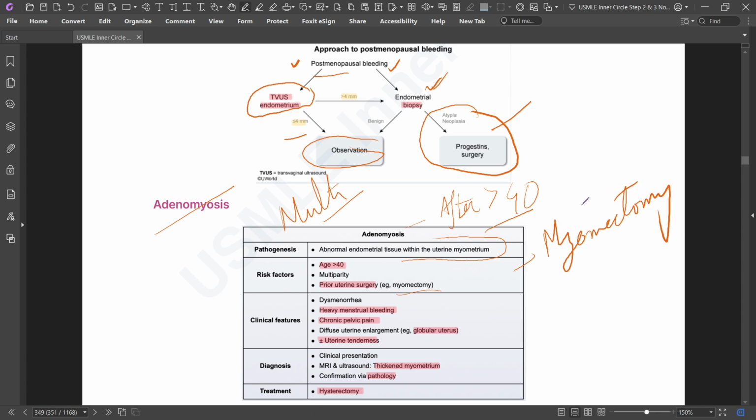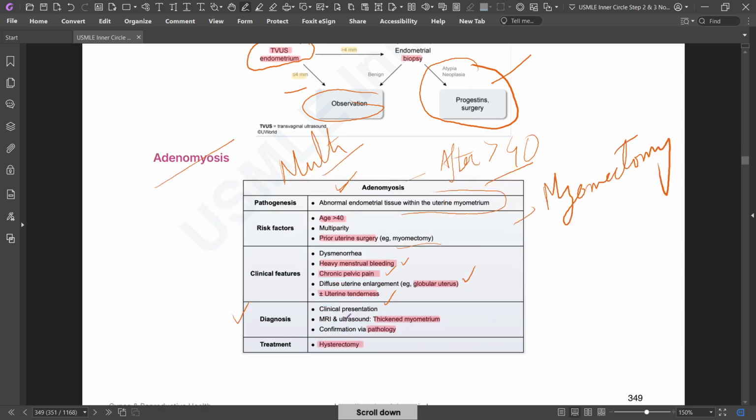Myomectomy, that means prior uterine surgery, is one of the causes of adenomyosis. It can cause dysmenorrhea, heavy menstrual bleeding, and chronic pelvic pain. There may be a globular uterus and uterine tenderness. Diagnosis is by clinical presentation, MRI, and or ultrasound. You will get thickened myometrium, and it is confirmed via pathology. As a treatment, hysterectomy should be done.